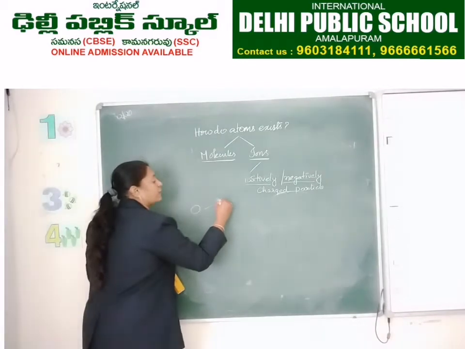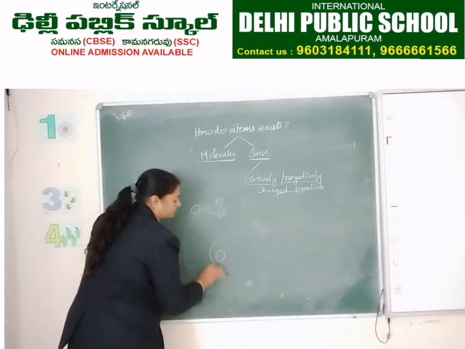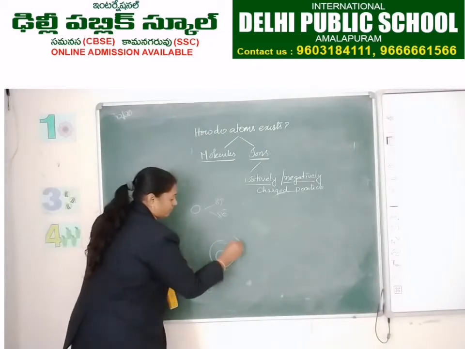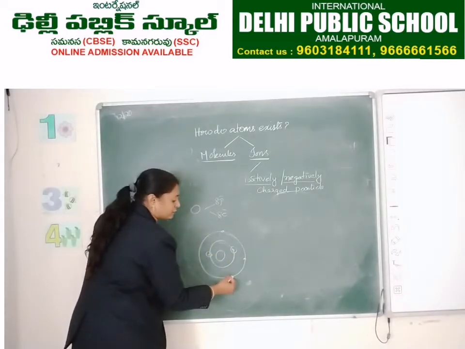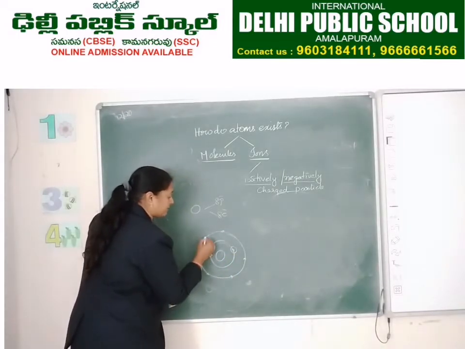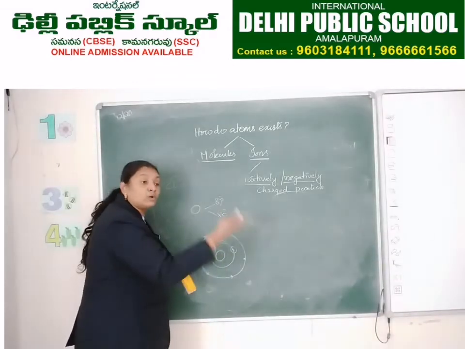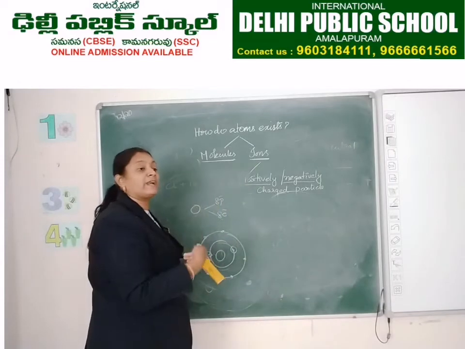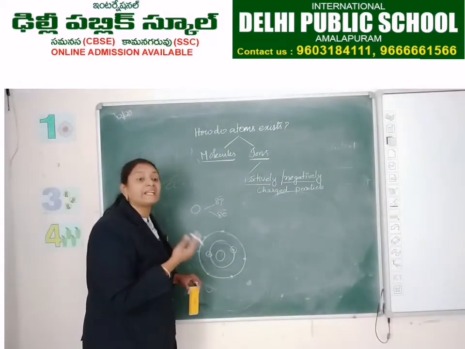So 8 protons, 8 electrons. 6. So how many electrons are required for oxygen? 2 electrons are required. So instead of losing 6 electrons, if it gets 2 electrons from a cation, then its outermost shell will be completely filled.